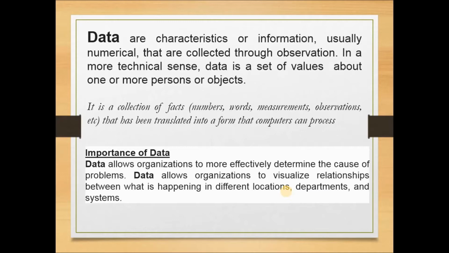Importance of data: it allows organizations to more effectively determine the cause of problems. Data allows organizations to visualize relationships between what is happening in different locations, departments and systems. So that is about the data.